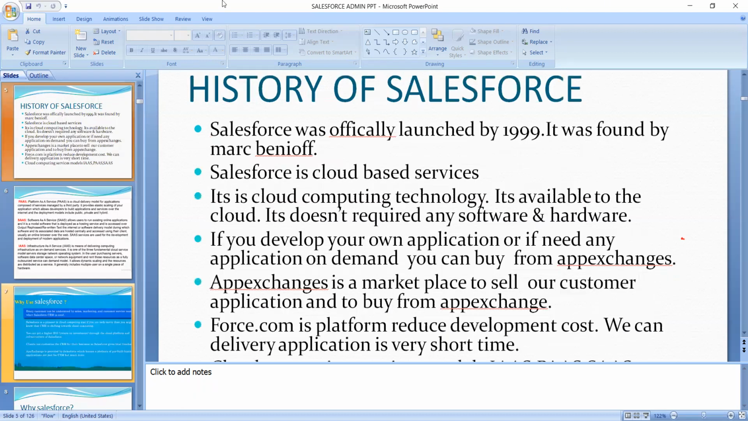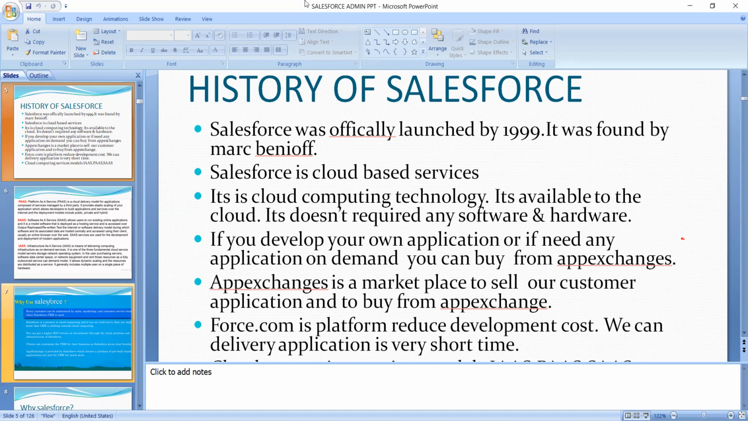And now you can see here the history of Salesforce. Salesforce was officially launched in 1999. It was founded by Marc Benioff. Salesforce is a cloud-based service and a cloud computing technology. It does not require any software or hardware. This is the thing. If you have the internet, you can work anywhere.